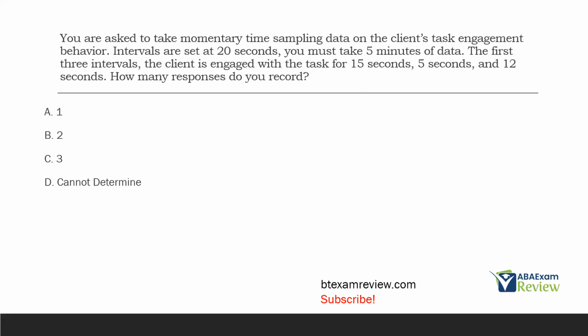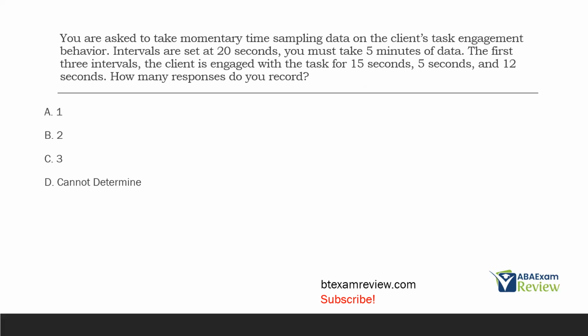We're talking momentary time sampling data. And in momentary time sampling data, what are we looking for? We're looking at responses that occur at the end of the interval. Partial interval, if the behavior occurs at all. Whole interval, the behavior has to occur the entire interval. Momentary time sampling, we're looking for the end of the interval. So our intervals are set at 20 seconds, and we've got 3 intervals already. Client engaged for 15, 5, and 12. How many responses do you record? 1, 2, 3, can't determine.